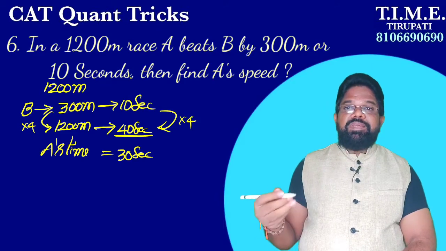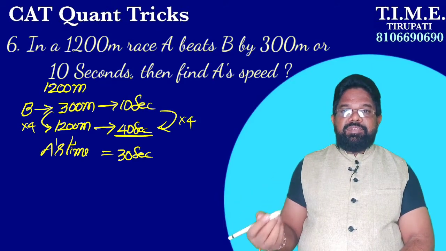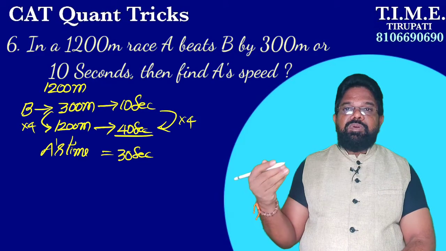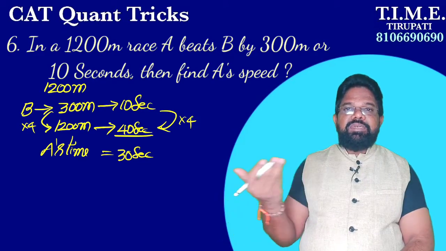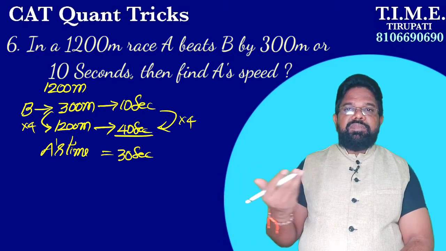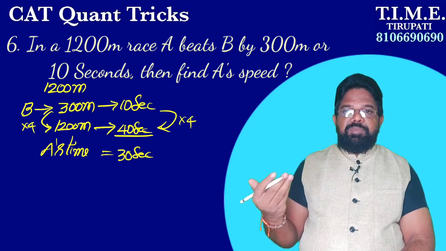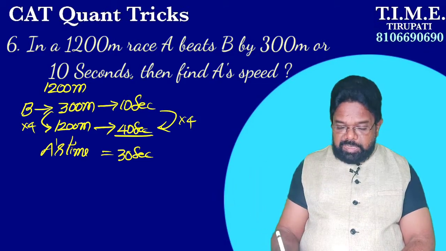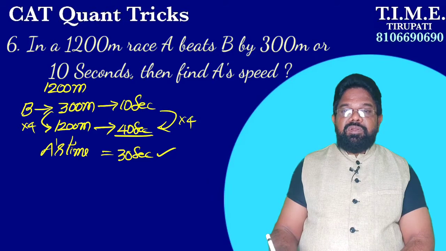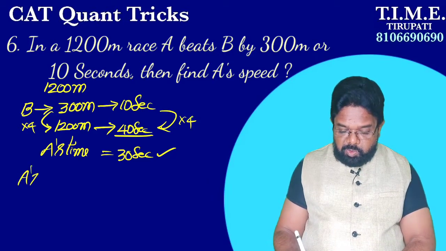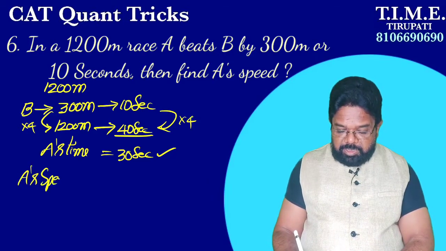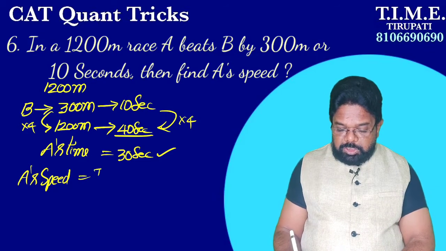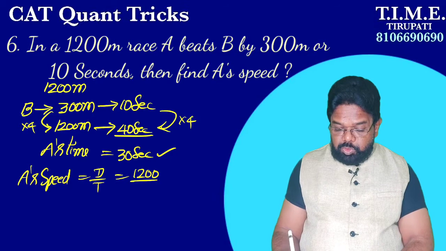Okay. Now we require A's speed. We calculate speed equal to distance by time. Distance is the length of the race, 1200. A's time is 30 seconds. So A's speed equals distance by time, 1200 by 30. So how much is it? 40 meters per second.